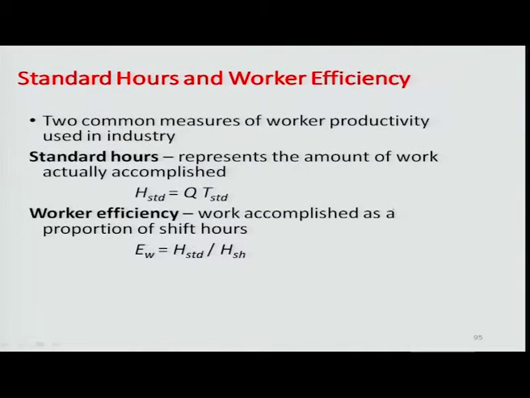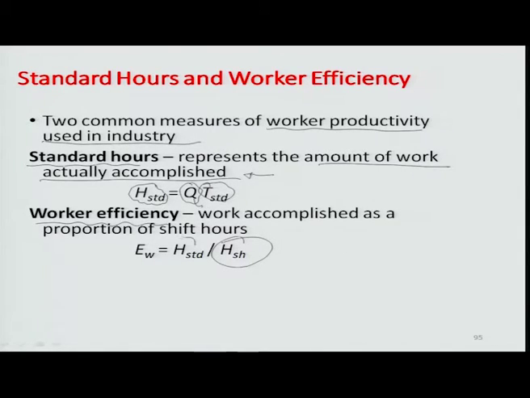Therefore, two common measures which are associated with manual work systems and give a sense of worker productivity in industry are standard hours, which typically represent the amount of work actually accomplished. The total standard time, for example, for producing Q units in one particular shift is essentially Q times the standard time associated with each unit of production. So, Q times Tsd becomes Hstd, and I want to compute the worker efficiency based on that out of an otherwise available shift hour, Hshift.